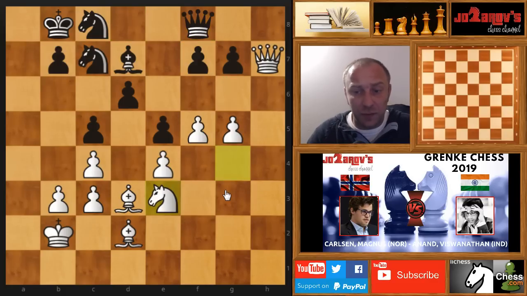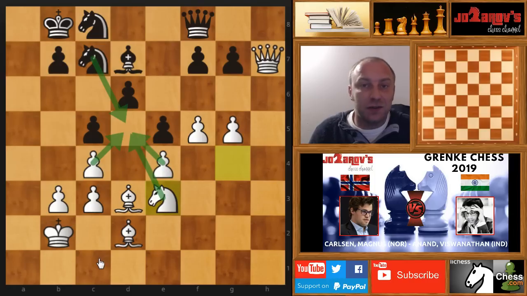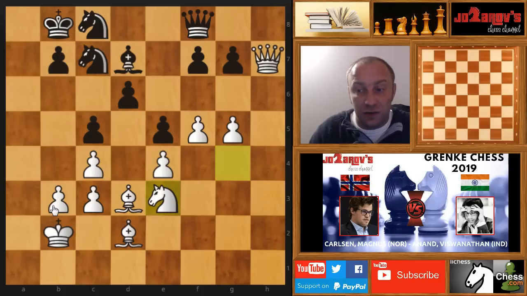Knight on e3 was played by Carlsen. Here knight on e5 would be sort of an outpost, but after knight takes on e5, well, then maybe c takes or e takes d5 creates again sort of a static pawn structure in the center. We want to create at least some open files, open diagonals. We want to create at least one passed pawn. That's the goal, and that's not what Viswanathan Anand allows here in the game.